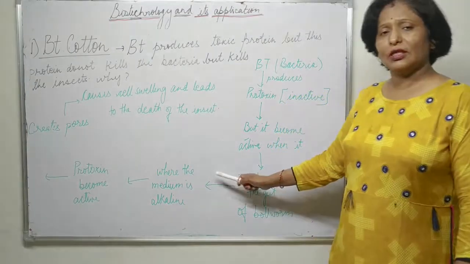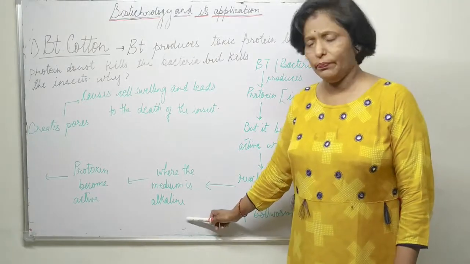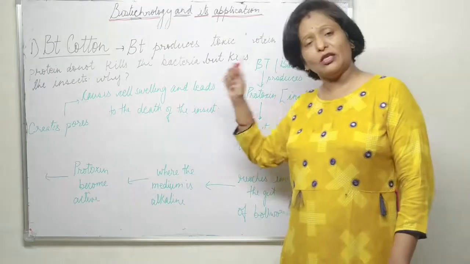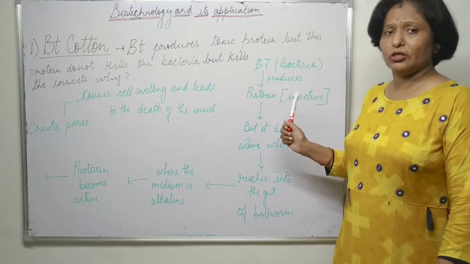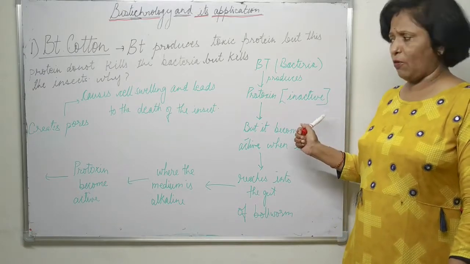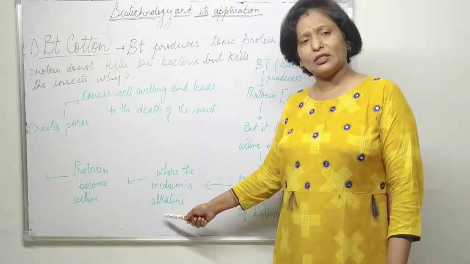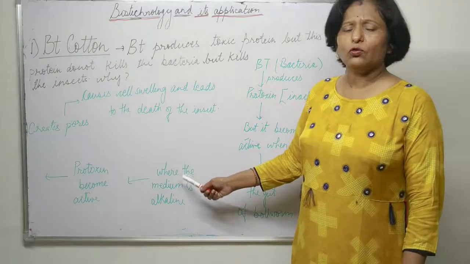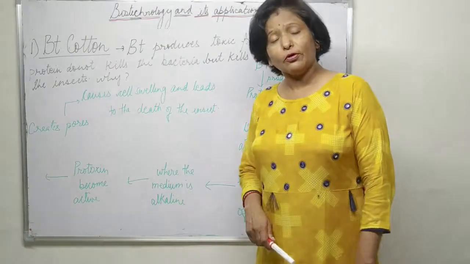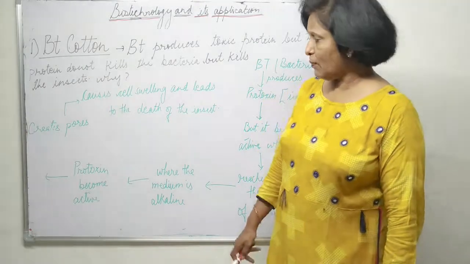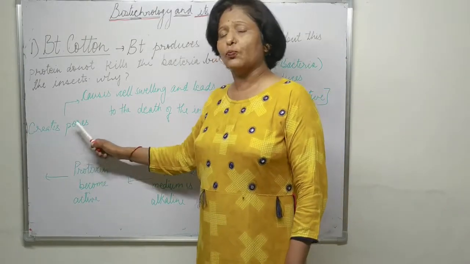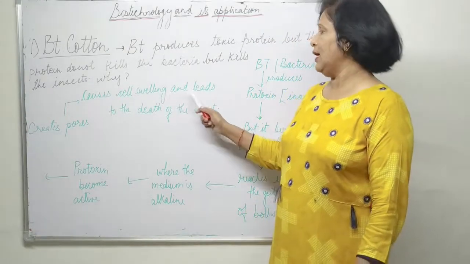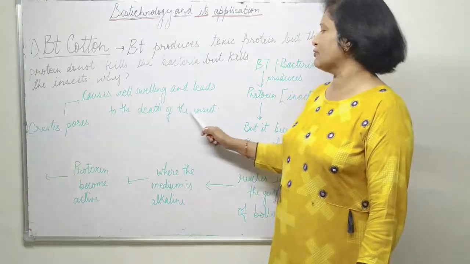When the toxin gets the alkaline medium, it becomes active, meaning the protoxin, which is initially present in inactive form in Bacillus thuringiensis, becomes active in the gut of the insect because the medium is alkaline. Due to the alkaline medium, the protoxin is converted into active form and creates pores in the gut wall, causes cell swelling, and leads to the death of the insects.